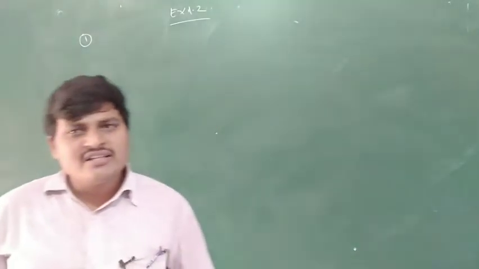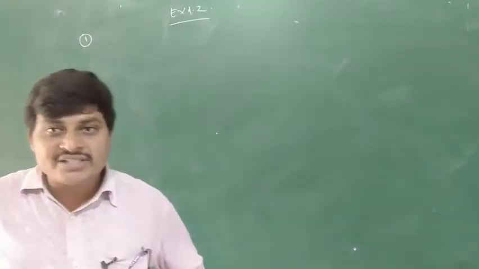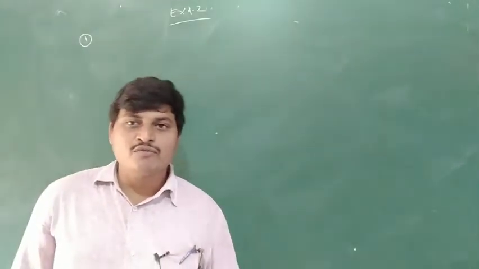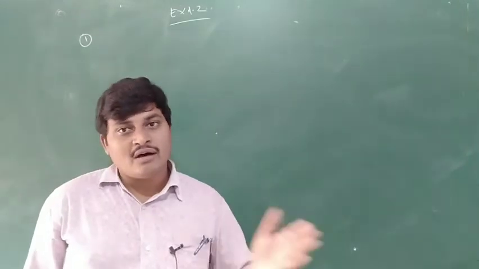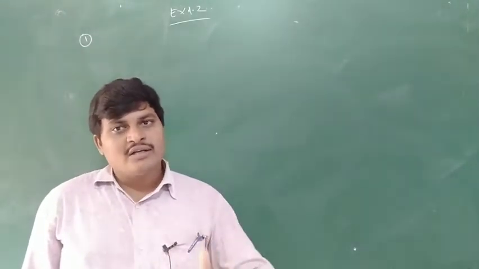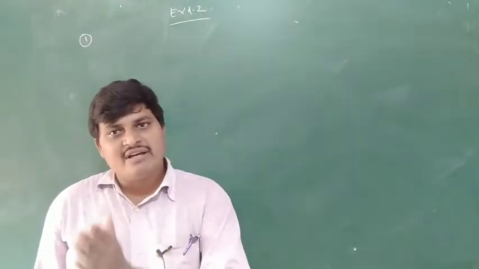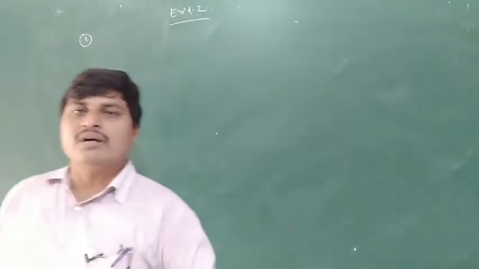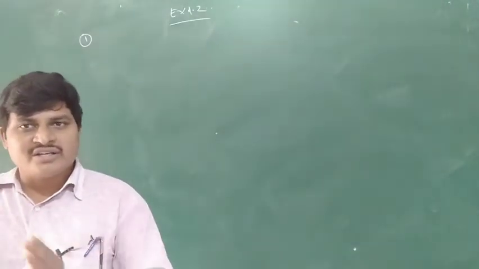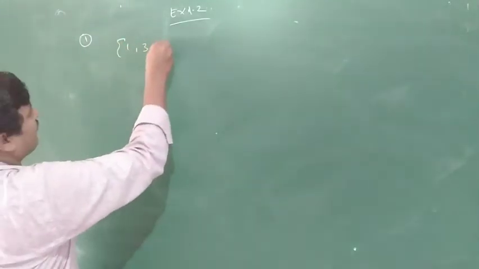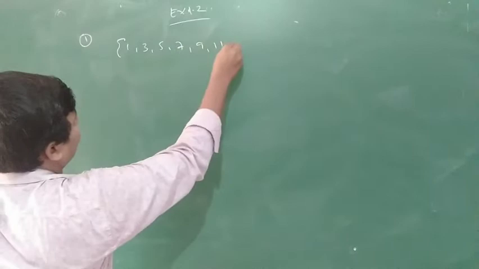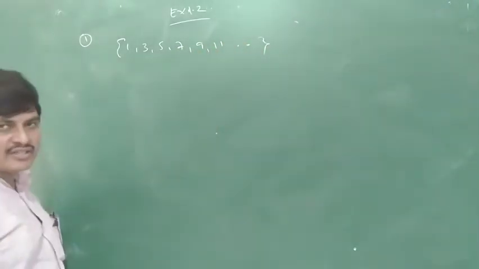What is an odd natural number? Natural numbers are 1, 2, 3, 4, 5, 6. Odd natural numbers are 1, 3, 5, 7, 9, 11 and so on. These are odd natural numbers.